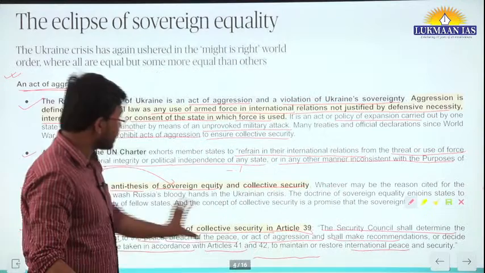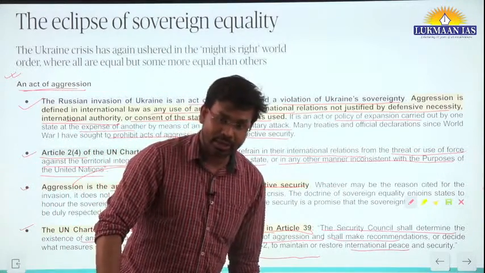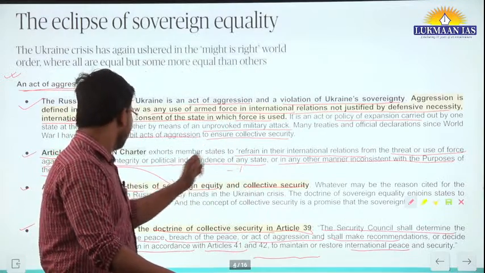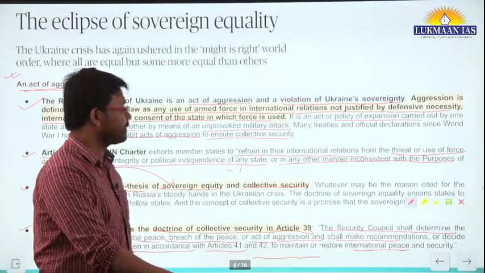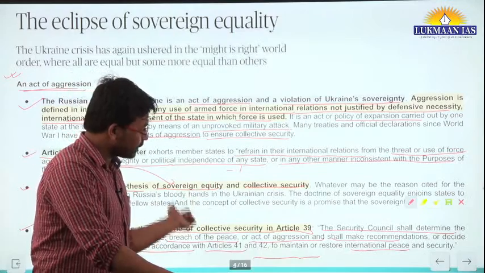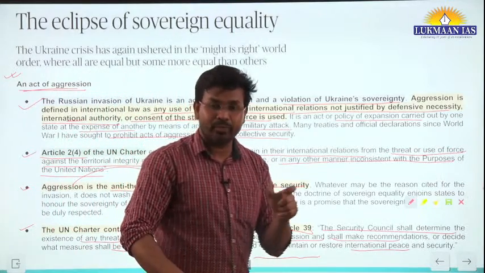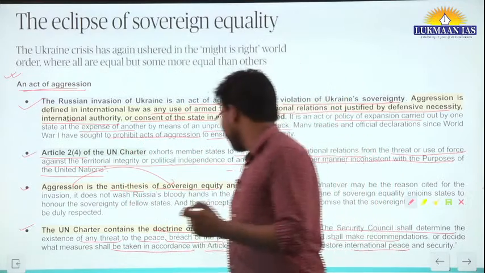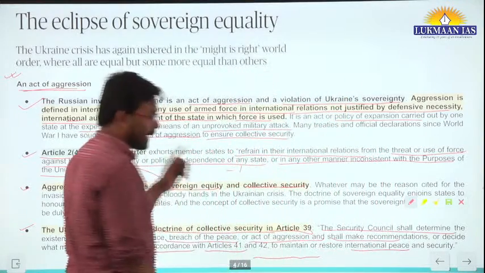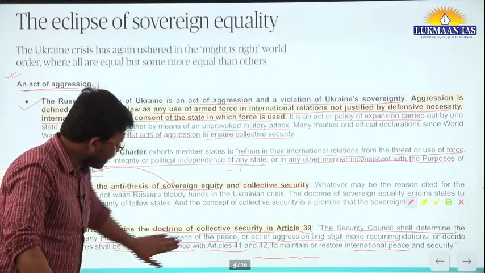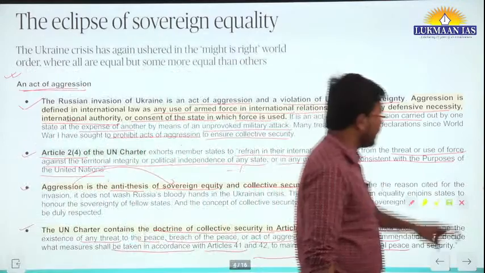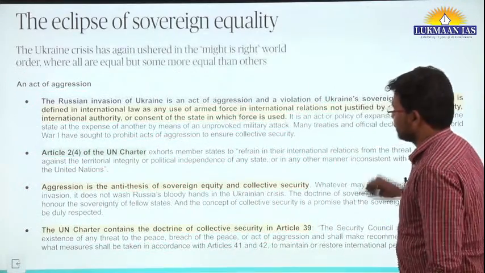So the Security Council determines whether there is any threat to peace, act of aggression or breach of peace. In that case, it may take action under Articles 41 and 42. This is what is mentioned in the UN Charter.